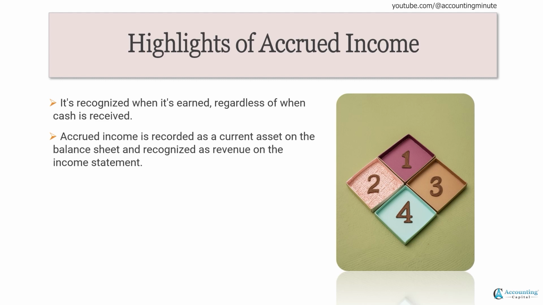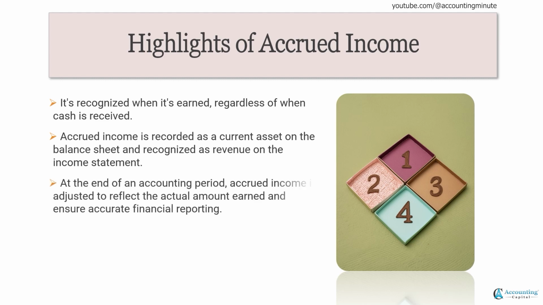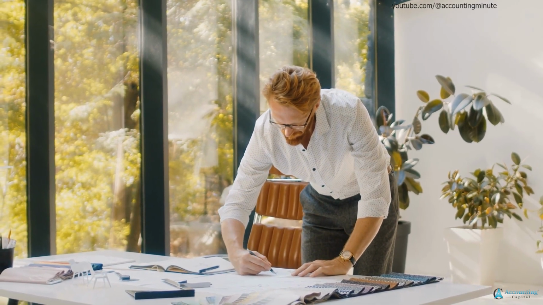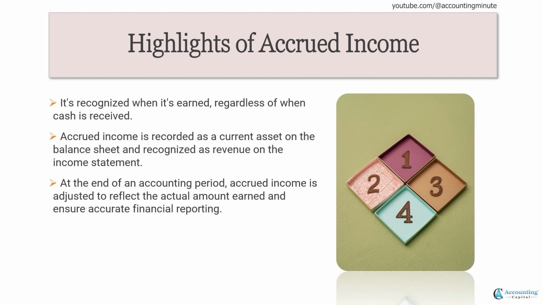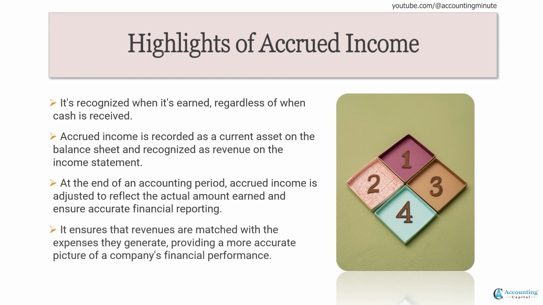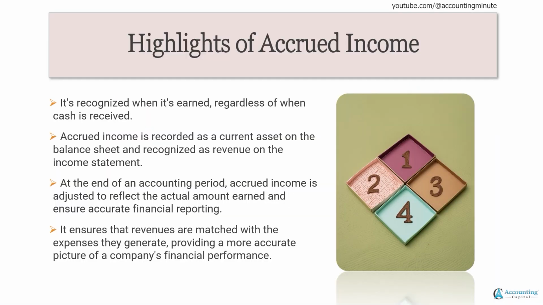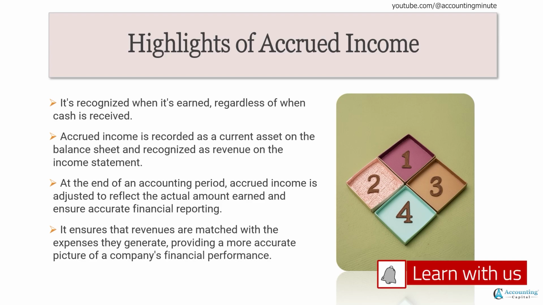At the end of an accounting period, accrued income is adjusted to reflect the actual amount earned and ensure accurate financial reporting. This ensures that revenues are matched with the expenses they generate, providing a more accurate picture of a company's financial performance.